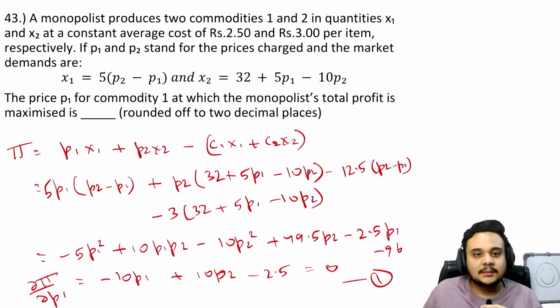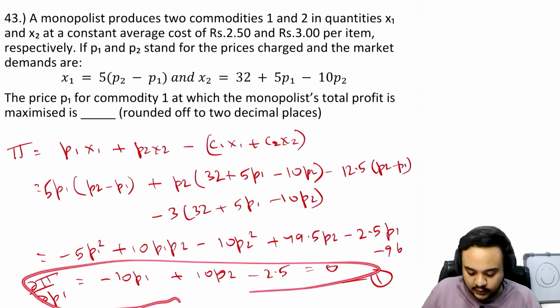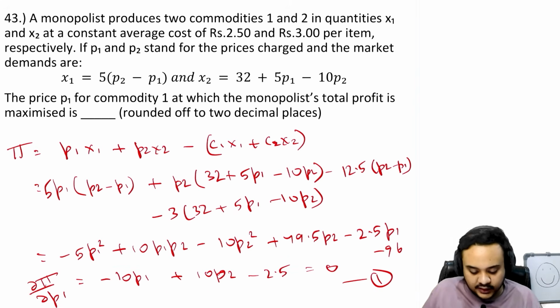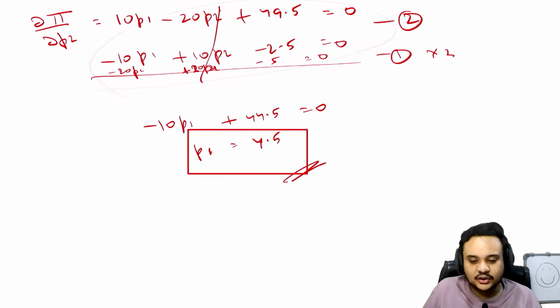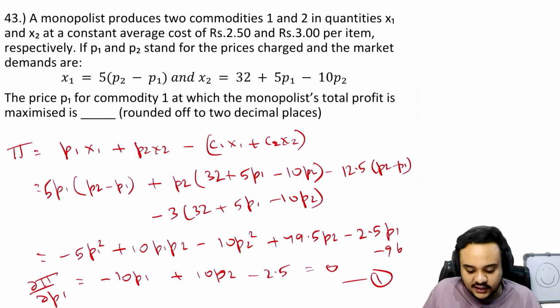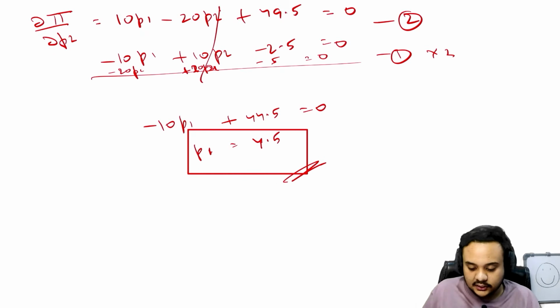It'll just take maximum 1 or 2 minutes, and after that you just have to put the profit equation with the partial derivative of p1 p2. You will get these two equations and just solve it. So very easy question. The only thing where you can go wrong is the calculation part, so do that slowly and be focused, and once you are done be sure to recheck your calculations because there can always be a small error that has gone unnoticed in the first try. Okay, so let's move on.